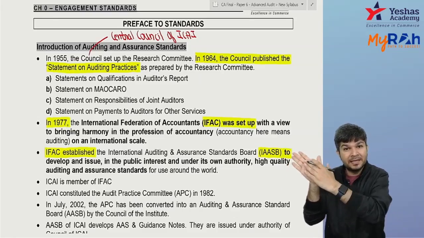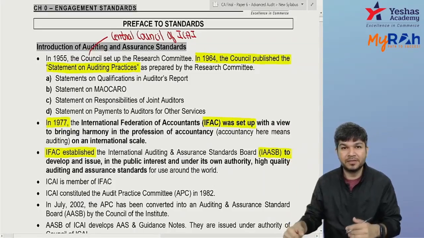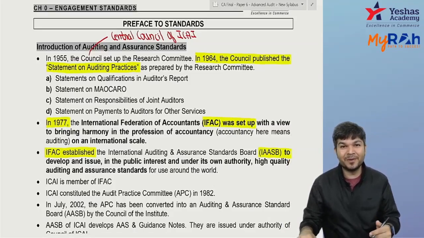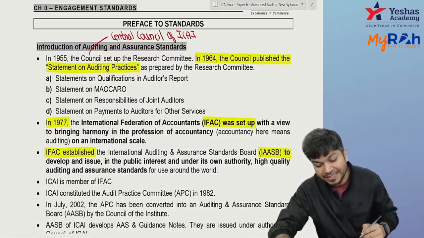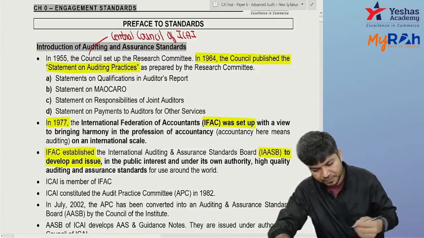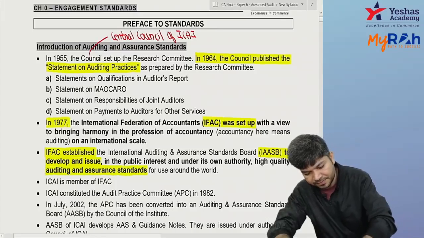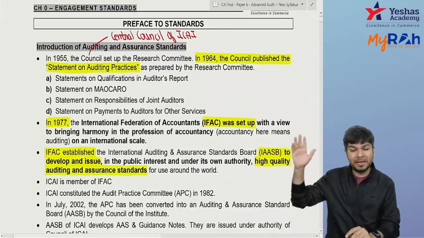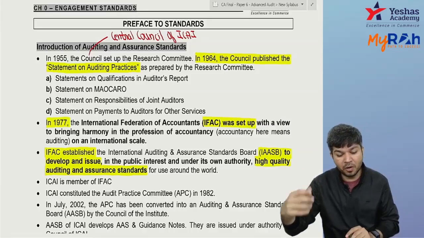So under ICAI, the Accounting Standards Board and the Auditing and Assurance Standards Board, they all are there. The same way under IFAC, the IAASB is there. IFAC established IAASB to develop and issue high quality auditing standards.